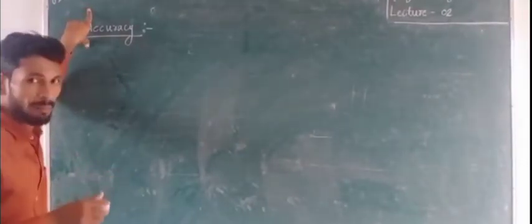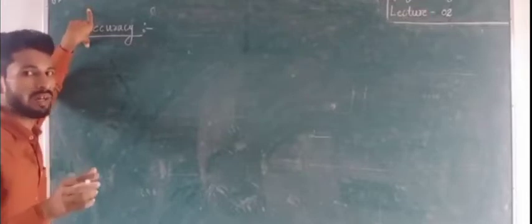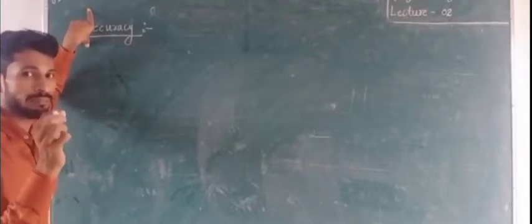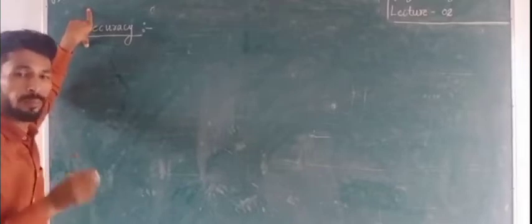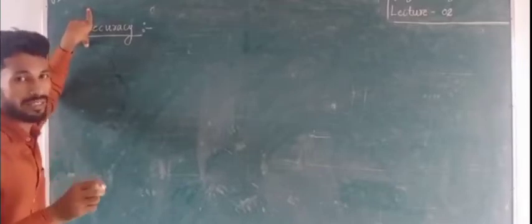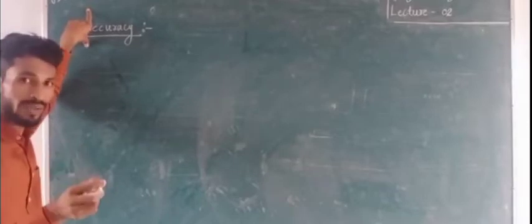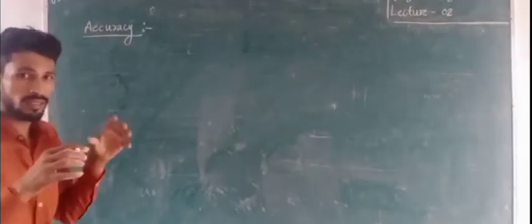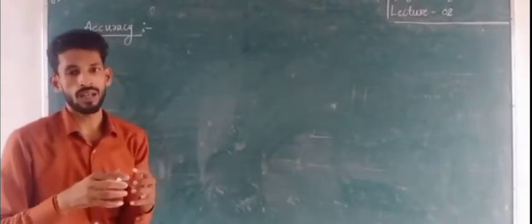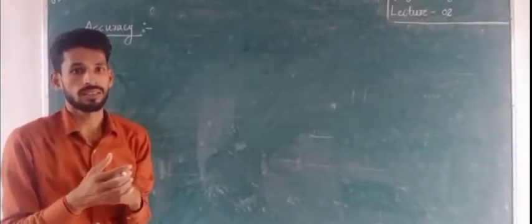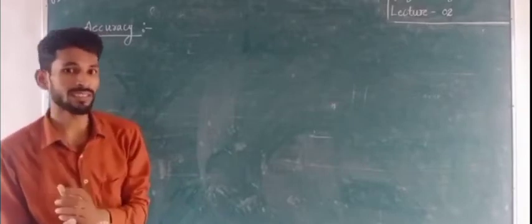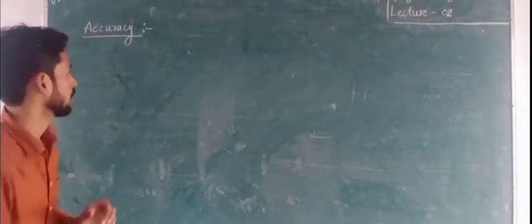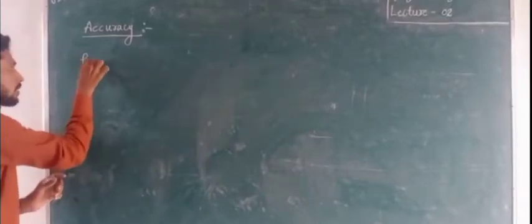is not capable of measuring the exact value of the physical quantity, then we can say there is some error. But we can still say how accurate that instrument is. The limitation to measure the perfectness of any physical quantity, that is the accuracy. So the next term is precision.